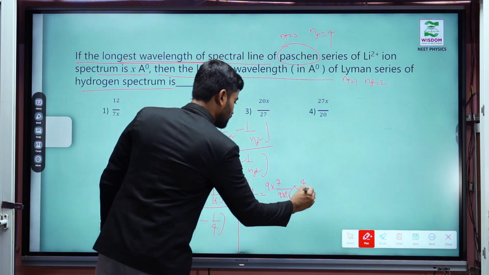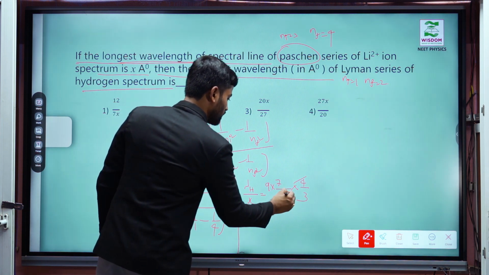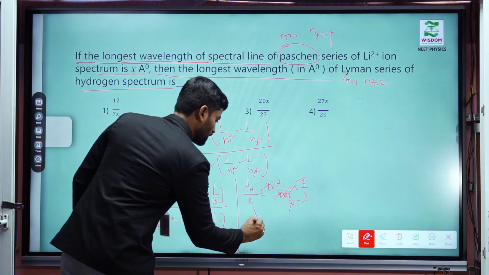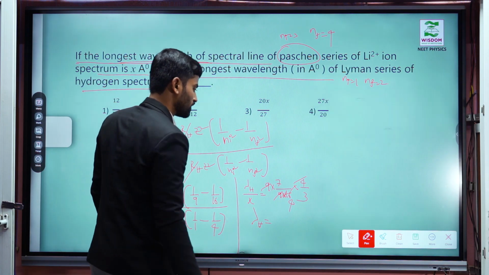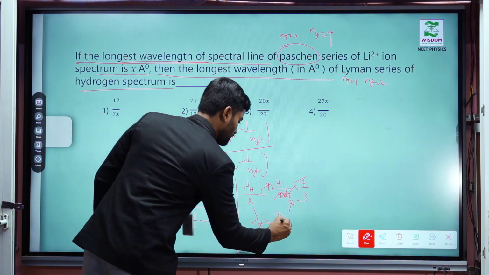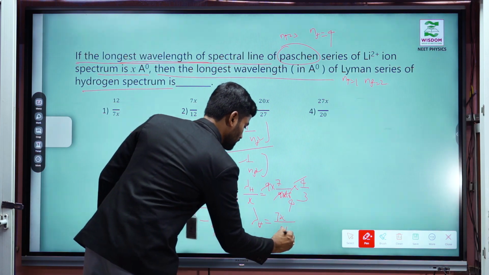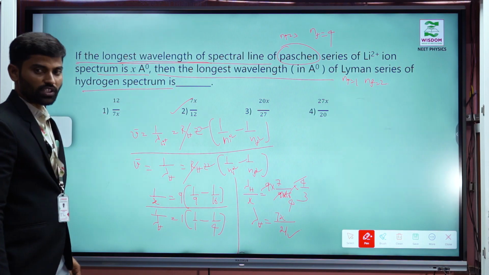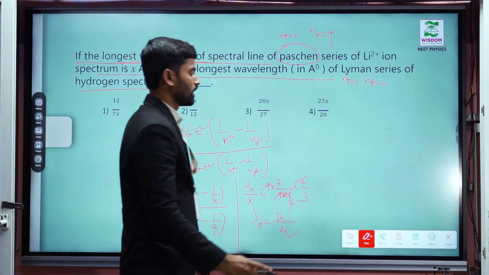That means we take 4 by 3; 4 ones are 4, 4 threes are 12, 9 cancels here. Longest wavelength of the hydrogen atom equals 7x by 21. This is the answer. Like this we have to choose the answer. This type of method will give the answer quickly.